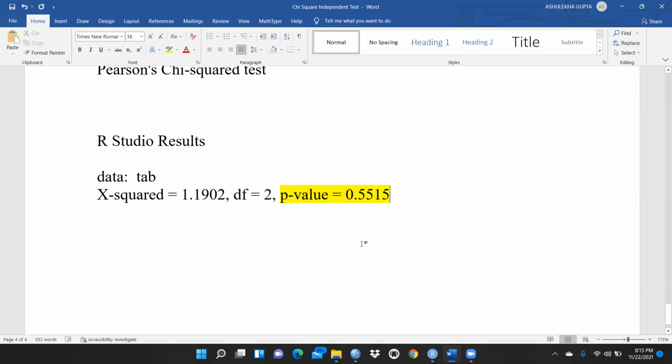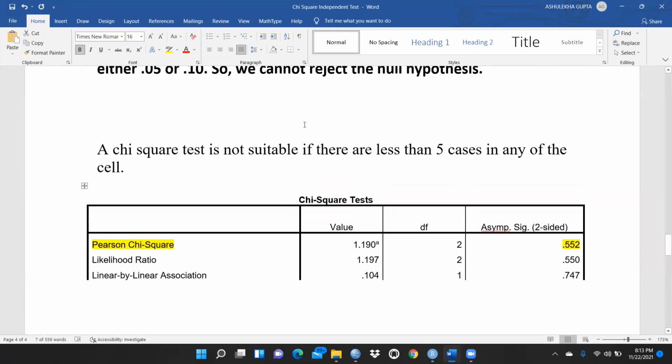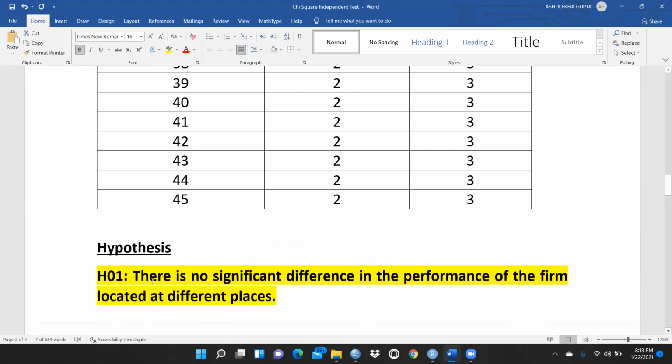So in this case, you have to write we fail to reject the null hypothesis, right? Because now we are going to accept the null hypothesis, and the null hypothesis says there is no significant difference in the performance of the firms located at different places.